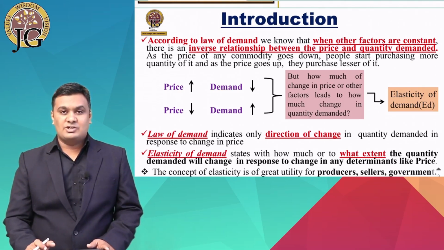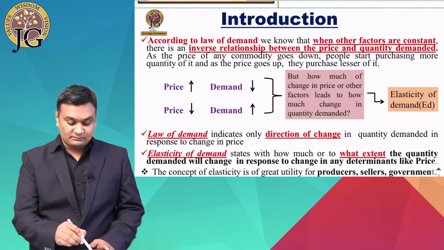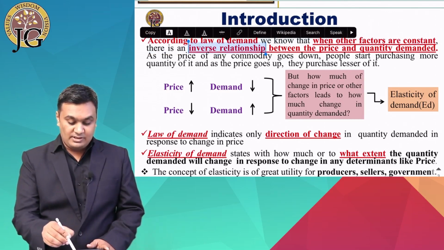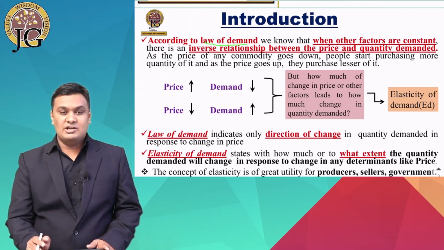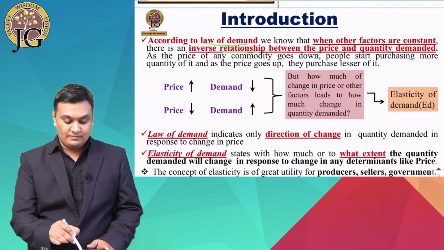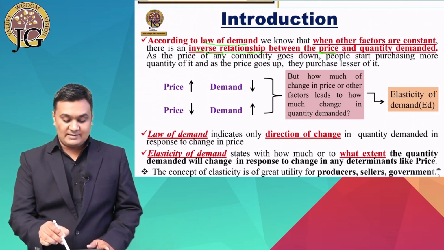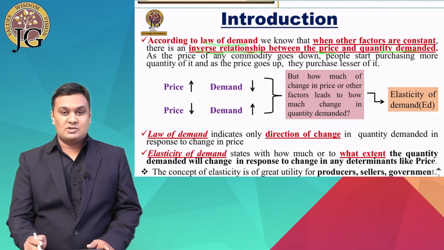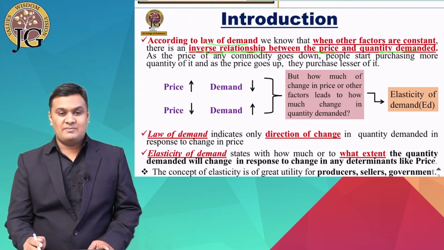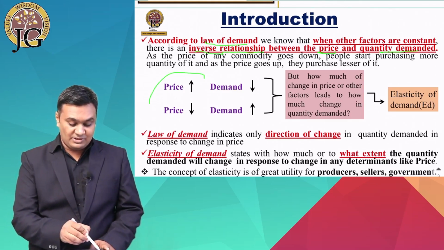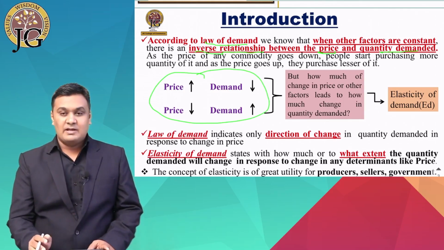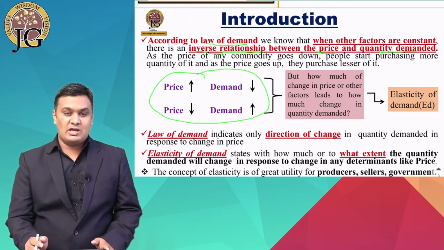Here in the introduction, you can see that according to the law of demand, when we keep other factors constant, there is an inverse relationship between the price and the quantity demanded. What we mean by inverse relationship? The inverse relationship shows when the price goes up, demand goes down, and when the price goes down, demand goes up.